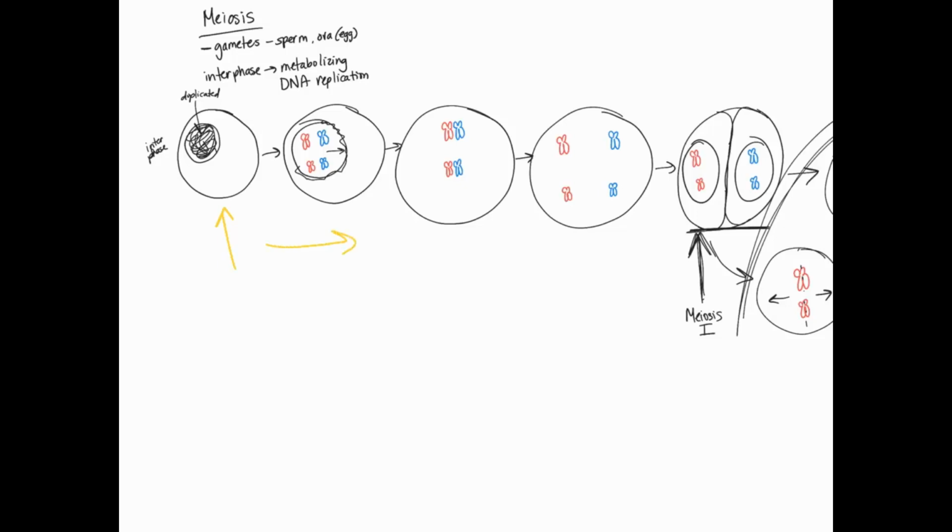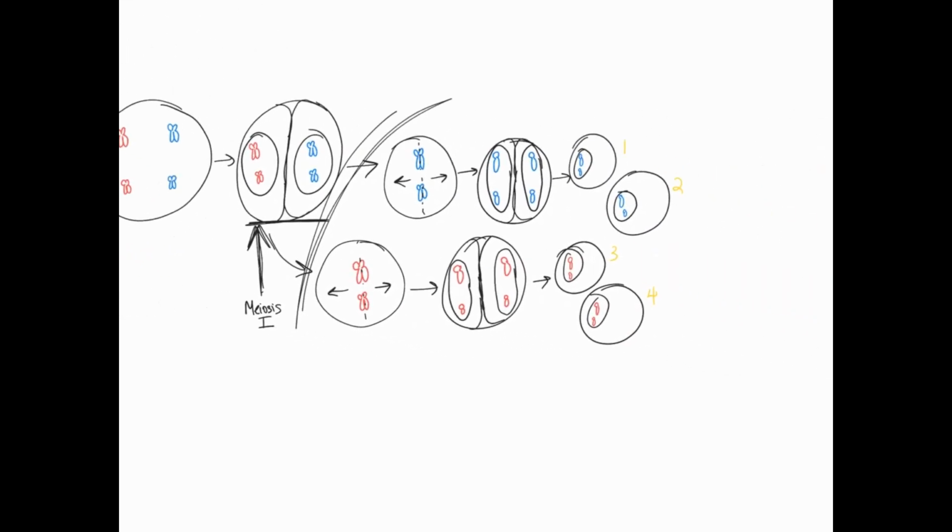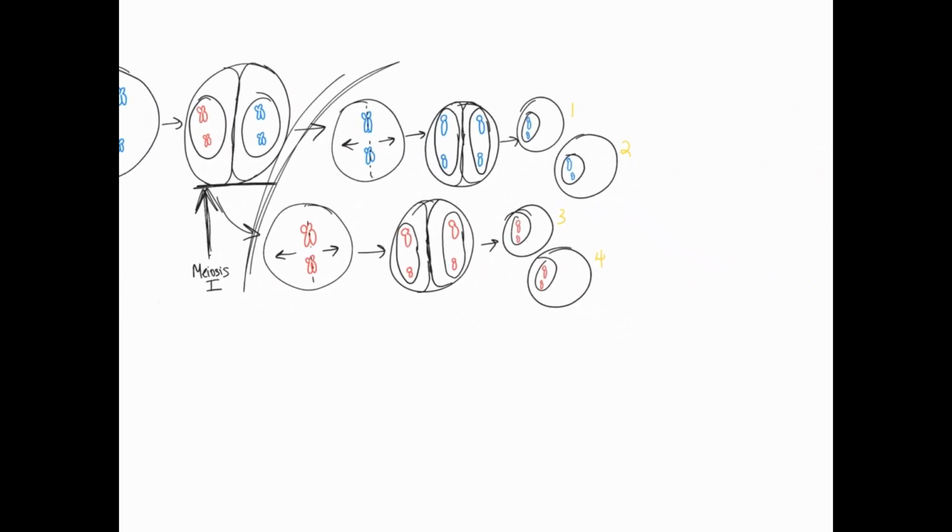And remember that our original cell started with our 46 chromosomes that had been duplicated, right? So they're duplicated here. That's why we see the butterfly kind of thing. And then we go through the process of separating those duplicated homologous pairs, those chromosomes are homologous pairs.